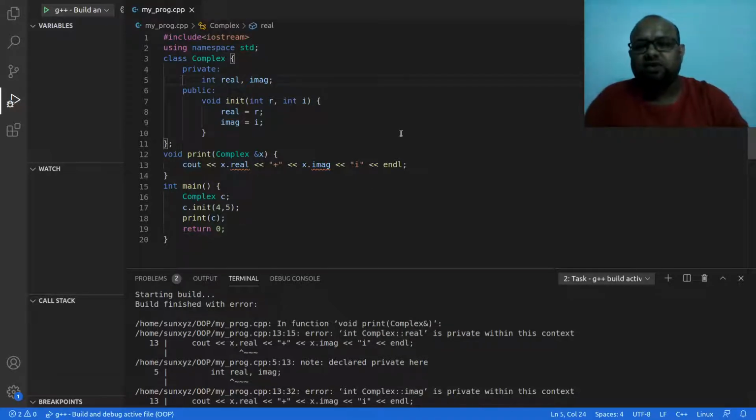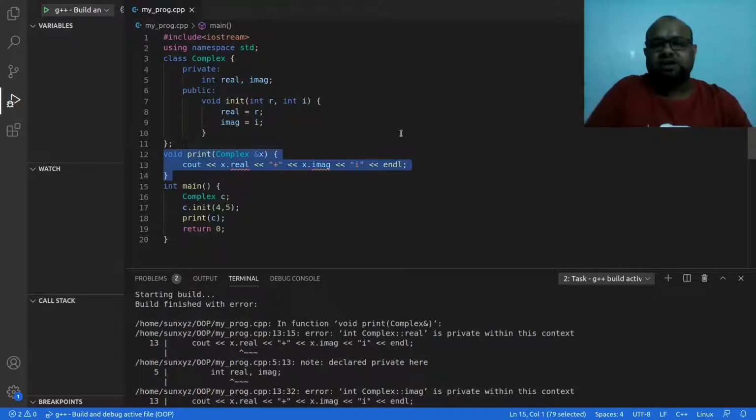So that makes sense, right? We know this already, that in this Complex class, these two data attributes, real and imaginary, both of them are private. So I cannot access the private data attributes, or private methods, of a class outside the class. This print function is definitely outside the class, so I will not be able to access them in print. We talked about this in detail in our previous video. We should not be able to access real and imaginary inside print.